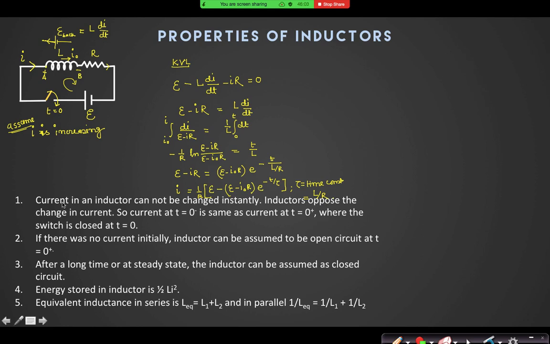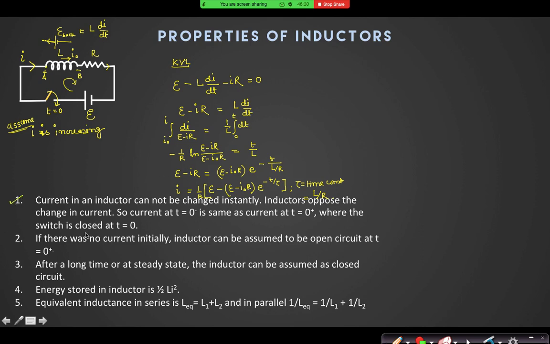First property says that current in an inductor cannot be changed instantly. Inductors oppose the change in current. So current at t equal to 0 minus is the same as at t equal to 0 plus, where the switch is closed at t equal to 0. It may be closed or it may be opened, right? The switching process is done at t equal to 0 actually. Is that point clear to you? Yes, sir.